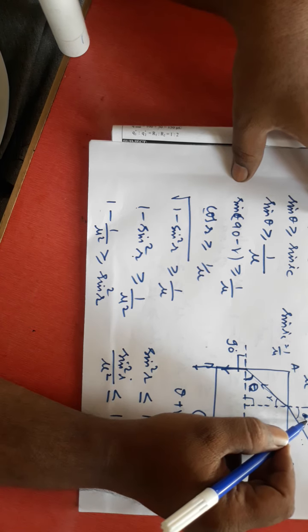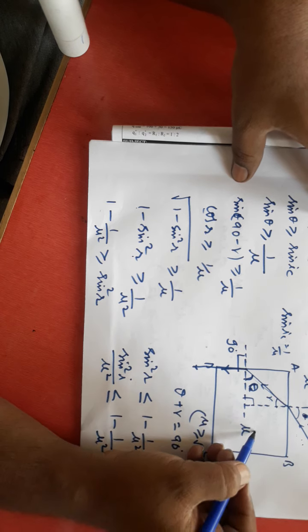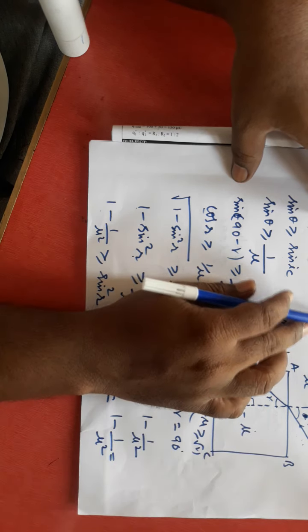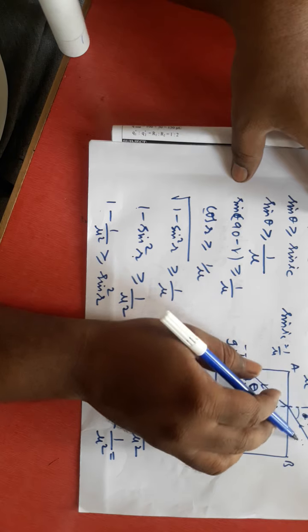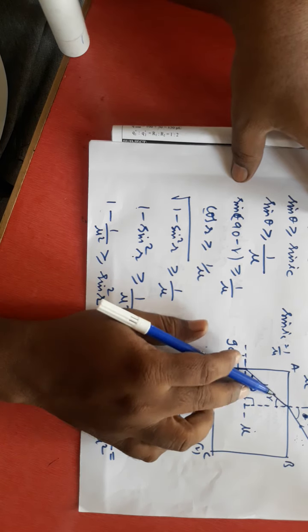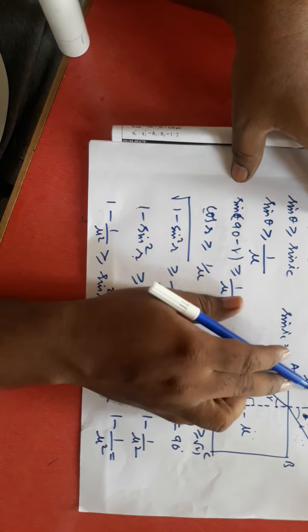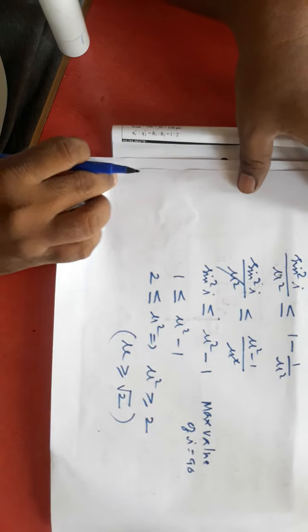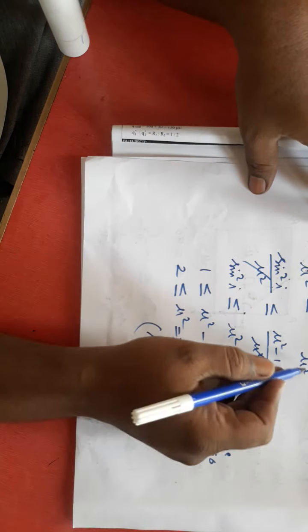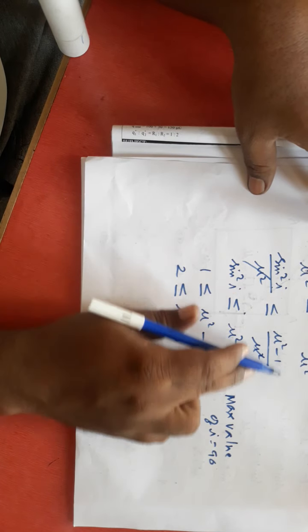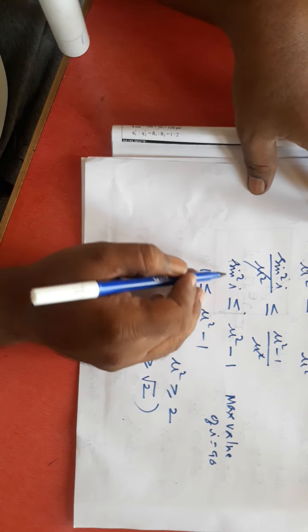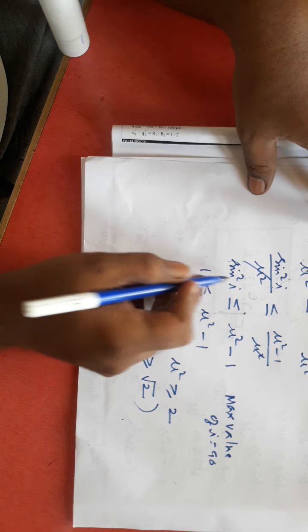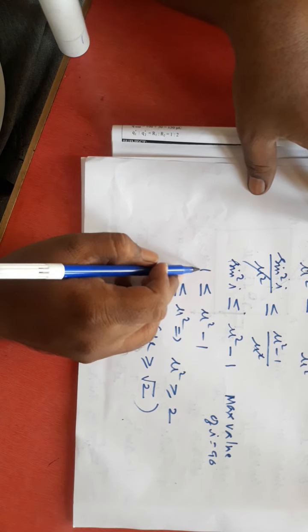Sin i into 1 is equal to mu into sin r. 1 into sin i for this medium, and for this medium it is mu into sin r. Then sin r is equal to, and in place of sin r I wrote the value. Then what have I done? This mu square I cancelled. Sin square i, whatever may be the angle, maximum 0 to 90. Maximum value of this angle is 90, that means it will be 1.